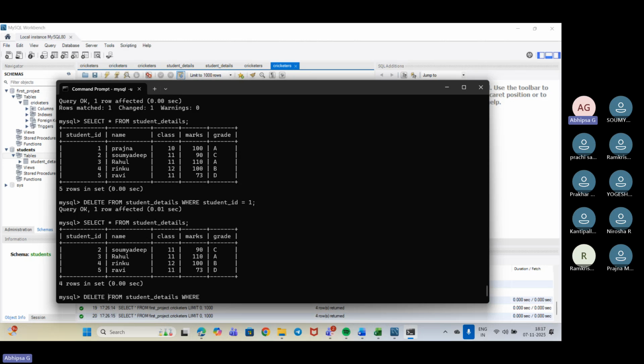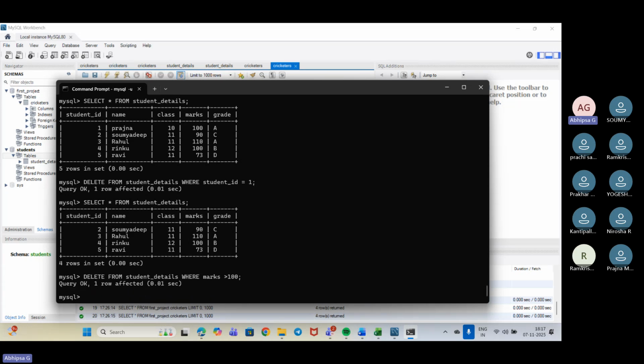So now we need to put a condition here. In the condition, if the marks are greater than 100, that will be deleted. So I'll put marks greater than 100.